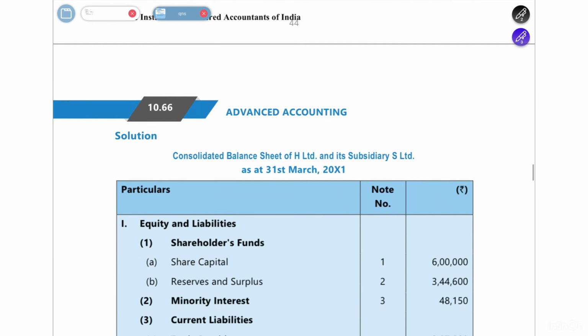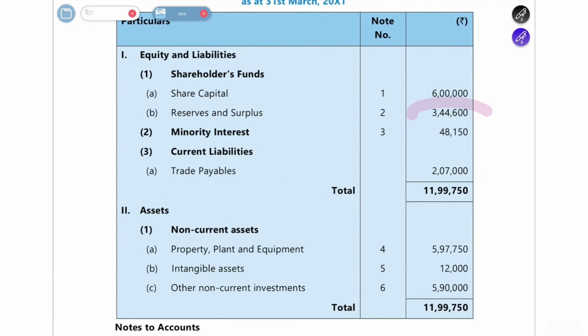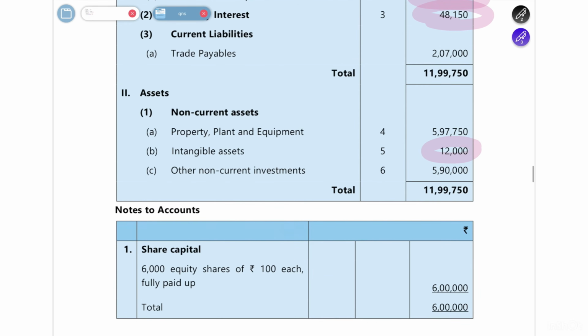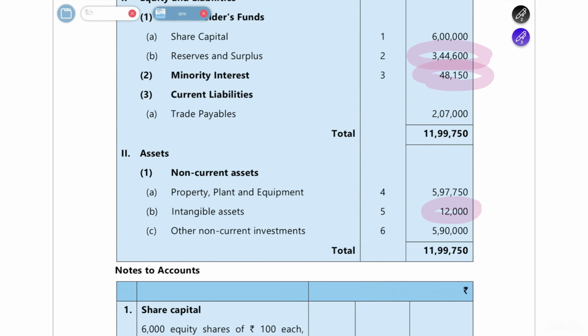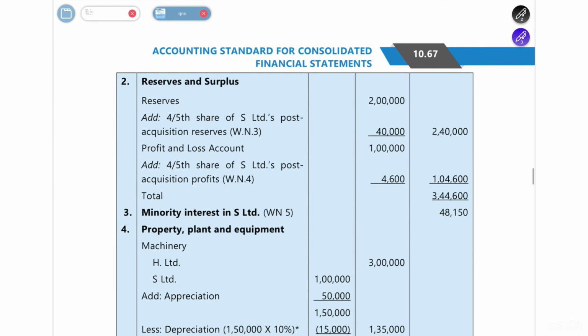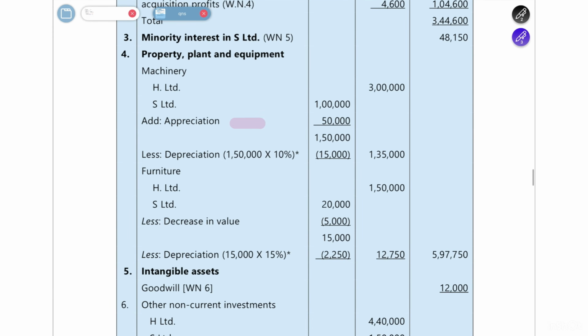Now let's move on to the answer. So 3,44,600 is the reserves, minority interest of 48,150, and apart from that you have a goodwill of 12,000. That you have to do, and there will be two changes. I'll show you. You have to add the appreciation of 50,000 in the P&L PP account, and then you have to reduce the depreciation of 15,000 also in the machinery. In the furniture, you have to decrease the value by 5,000, and you have to increase the depreciation.